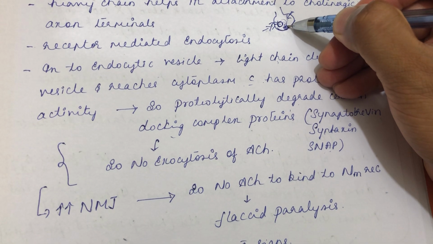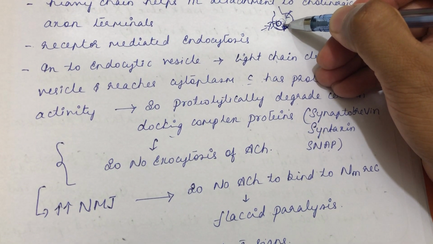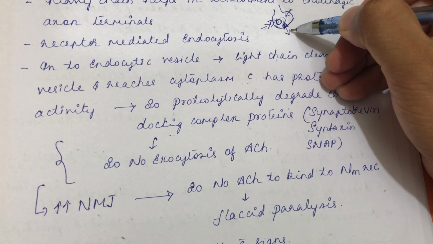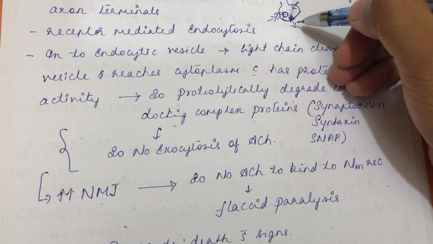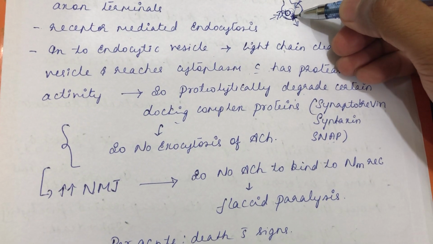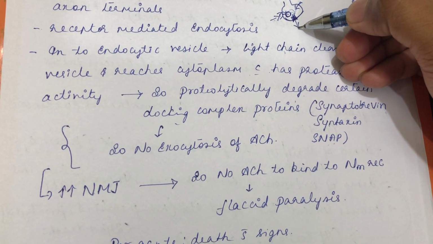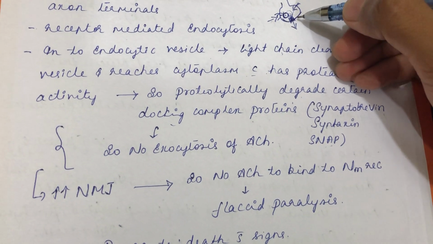Once there is formation of docking complex, it will lyse this membrane so that the neurotransmitter from the synaptic vesicle will be released out by the mechanism of exocytosis, right? The neurotransmitter you are dealing with here, acetylcholine, will be released into the synapse. That is the mechanism of release of a neurotransmitter.